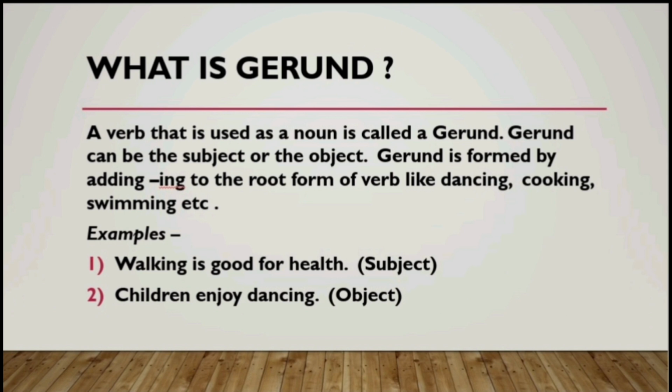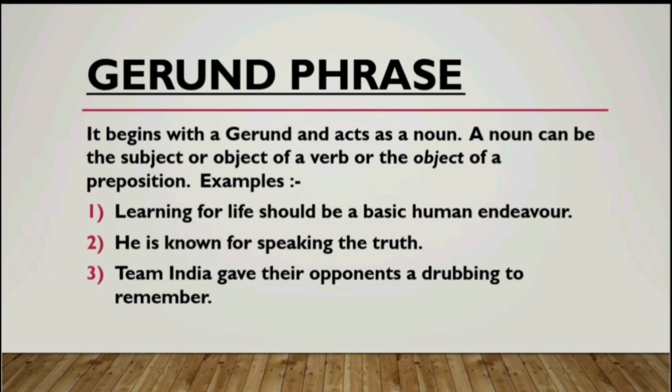Let us have a look at some examples of gerunds. The first one is: walking is good for health. In this example the word walking is a gerund because it is naming an activity. It looks like a verb but is a noun in reality and is used as a subject in the sentence. The next example is: children enjoy dancing. Here dancing is the noun, used as an object in the sentence, and is a gerund. I hope you understood what a gerund is.